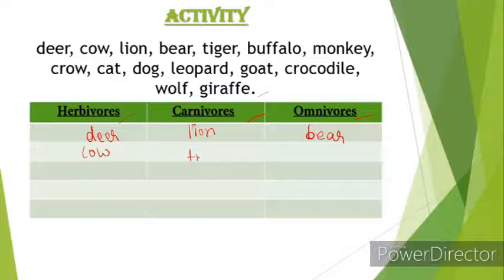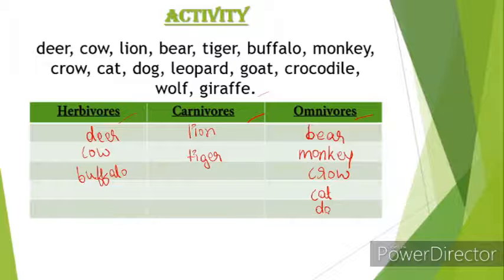And tiger is a carnivore, right? And buffalo is a herbivore. And monkey is an omnivore. And crow is also an omnivore. And cat, dog is an omnivore.